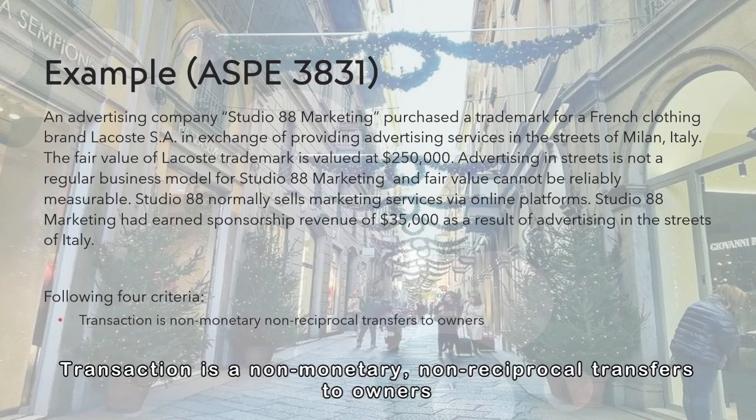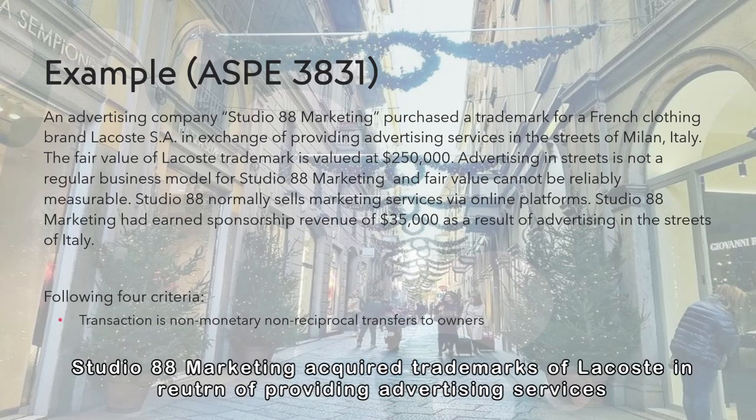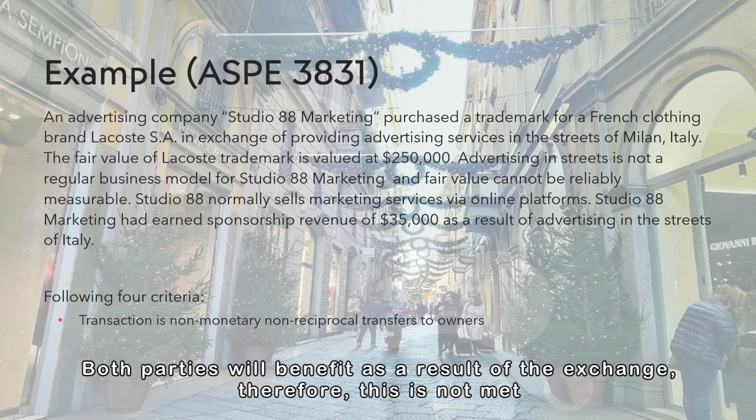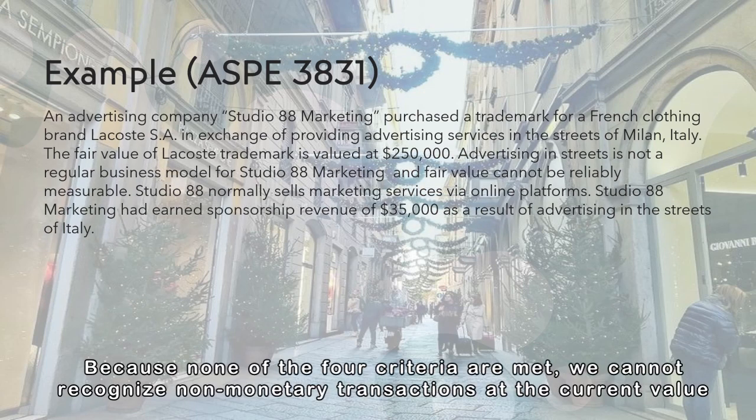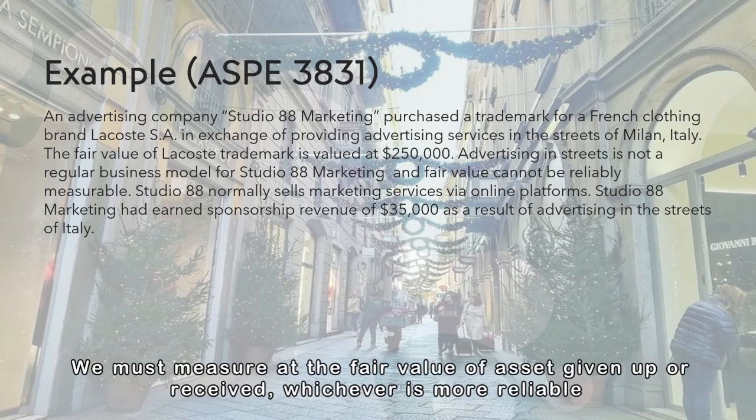Transaction is a non-monetary, non-reciprocal transfer to owners. Studio 88 Marketing acquired trademarks of Lacoste in return of providing advertising services. Both parties will benefit as a result of the exchange. Therefore, this is not met. Because none of the four criteria are met, we cannot recognize non-monetary transactions at the current value. We must measure at the fair value of asset given up or received, whichever is more reliable.